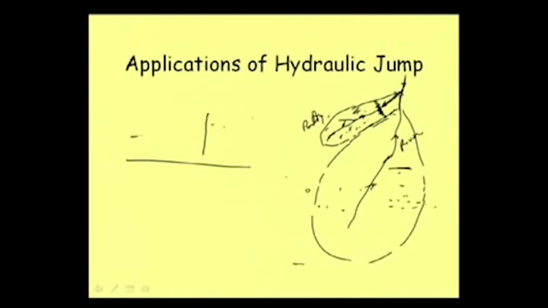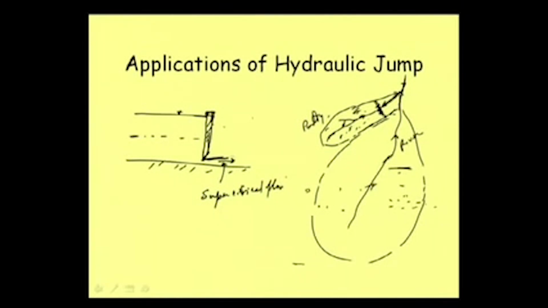Say normally water is flowing at this depth, but we want to have a higher depth, then we can use a gate, and this is a small gate, and then water is kept up to this much. But suppose we want to maintain the water at this level, so some amount of water we need to release downstream. Normally on this slope water is moving at a normal depth, but when we release it from a smaller depth, it will be moving with a high speed, and that may move as a supercritical flow.